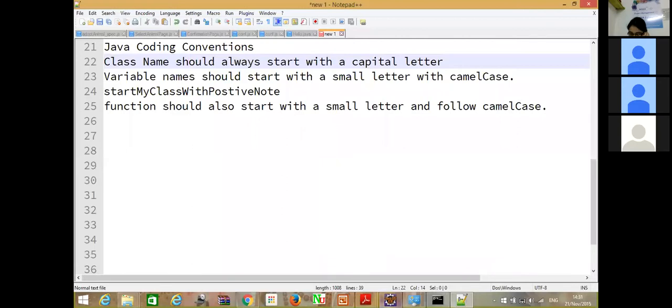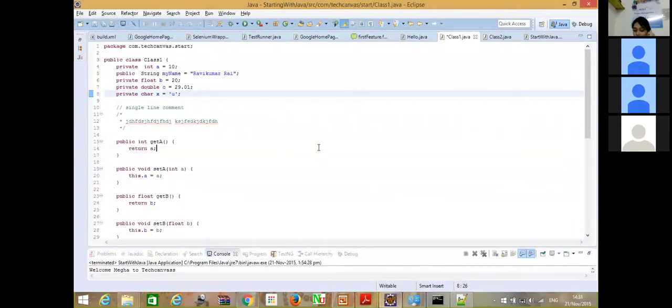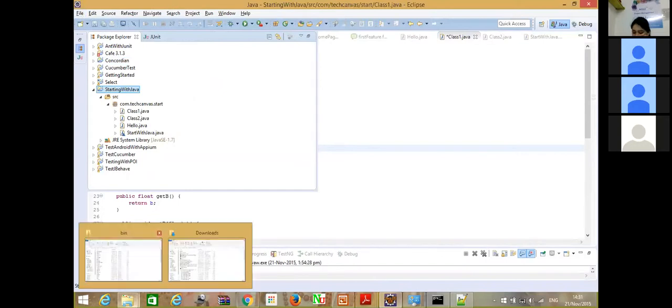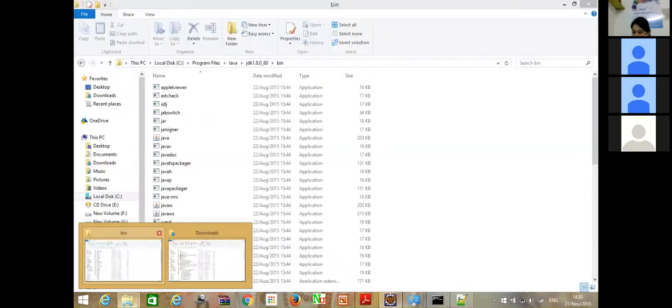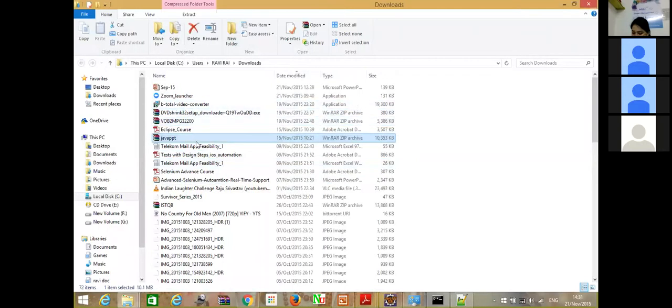The next part is creating a class file with different data types and executing those data types with the main function. To make you understand, we would be creating another Java project. I hope you have already understood how to install your Eclipse. Once you extract your Eclipse file, you would see something like this.